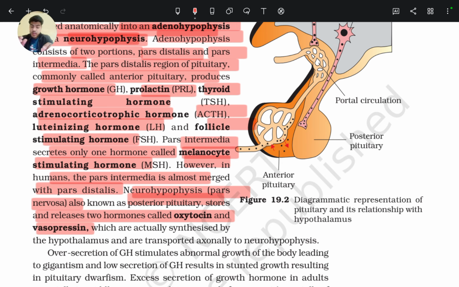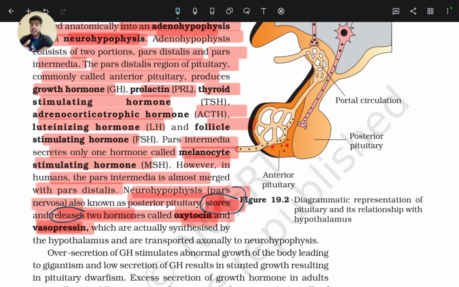Remember, it only stores and releases, not synthesizes these hormones.